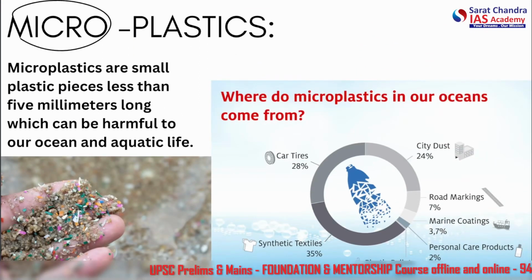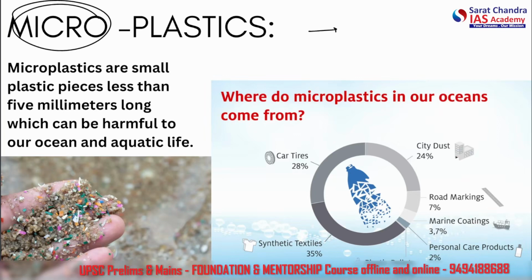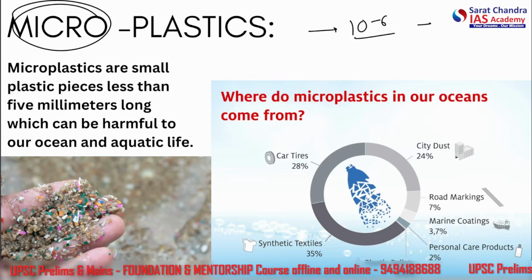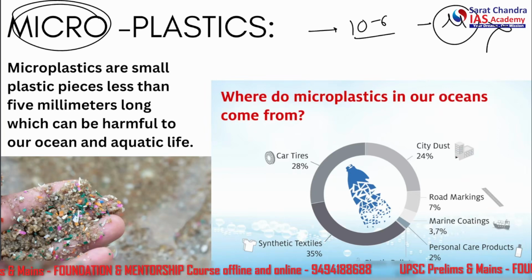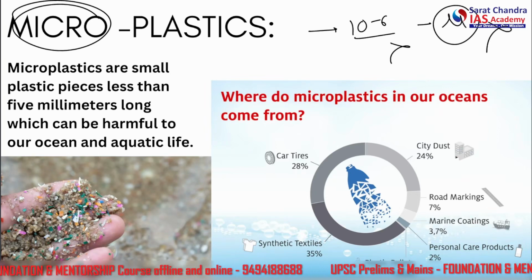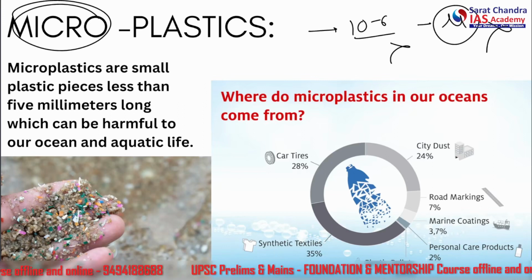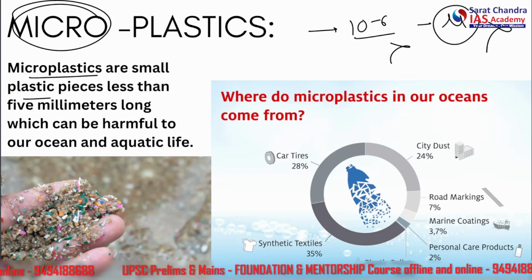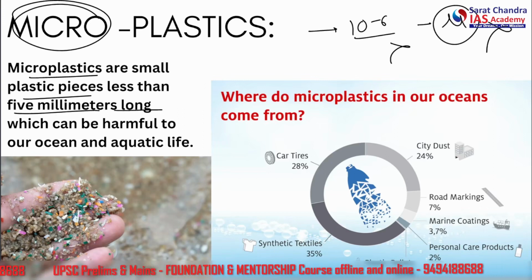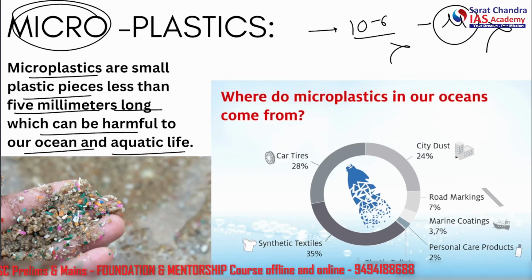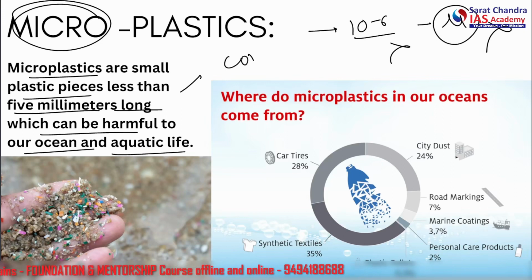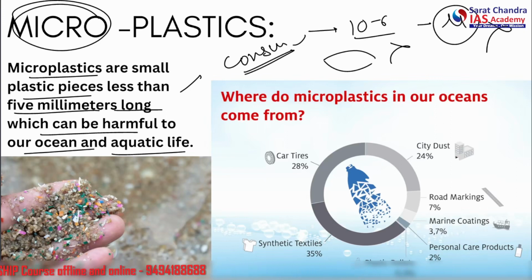What are these microplastics? Microplastic does not mean here 10 to the minus 6 or micro. What it means is less than 5 mm. Any plastic less than 5 mm is known as microplastic. So microplastics are small plastic pieces less than 5 millimeters long, which can be harmful to our ocean and aquatic life because they can be consumed along with the marine food. They can be deposited inside the bodies. They can travel up and down the food chain.